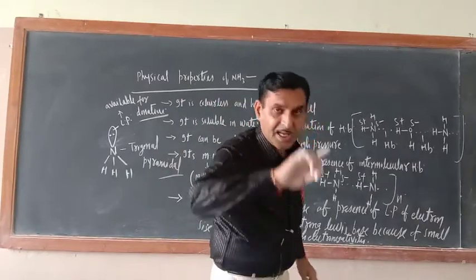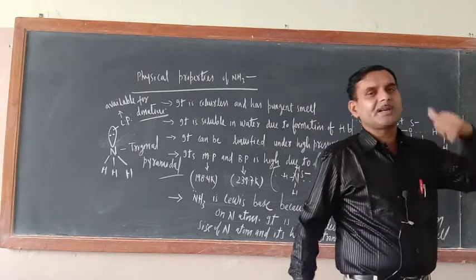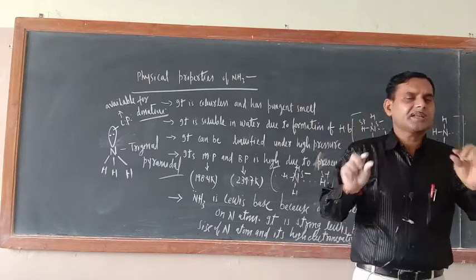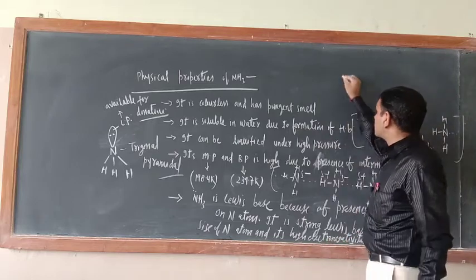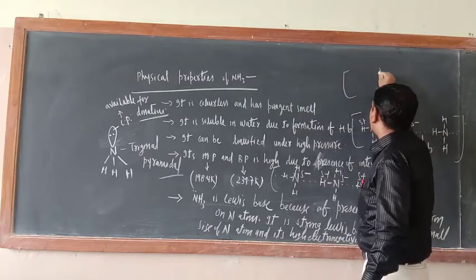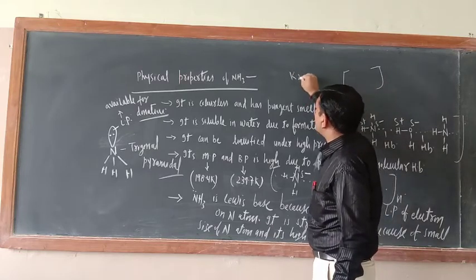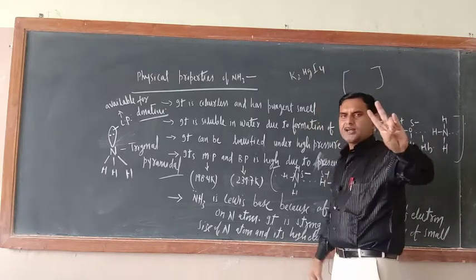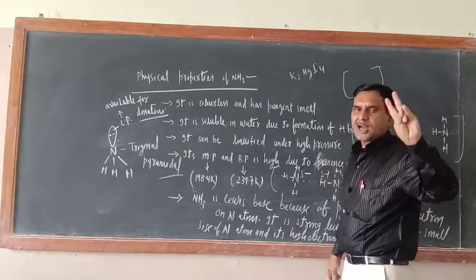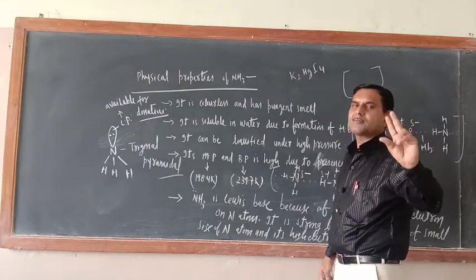A detailed idea about complex compounds or coordination compounds will be given in coordination chemistry, but here I will tell you something. Complex compounds are those compounds which are written in this form, okay? Like you might have heard about K2HgI4. What is this one? This is the Nessler reagent, and you use it for the confirmatory test of the ammonium ion.